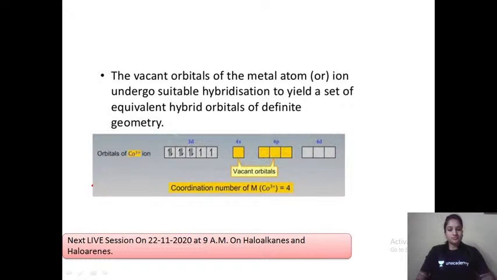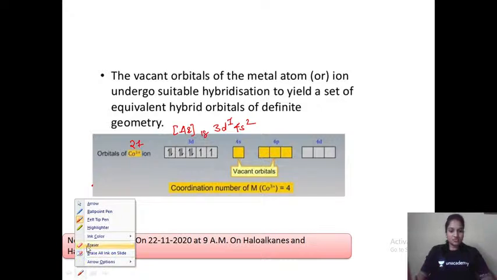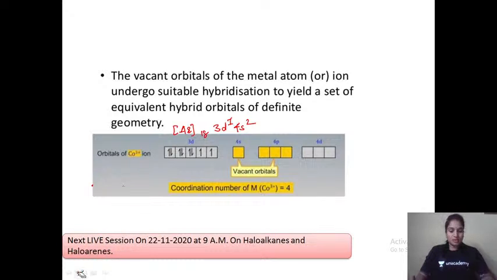Cobalt has atomic number 27, so it will be argon 18, 3d7, 4s2. But here it is cobalt 3 plus. That means we have to remove 3 electrons. Whenever there is a plus sign, it will donate electrons. So cobalt 3 plus will be argon 18. The first 2 electrons must be removed from the 4s orbital and the next 1 electron from the d orbital.